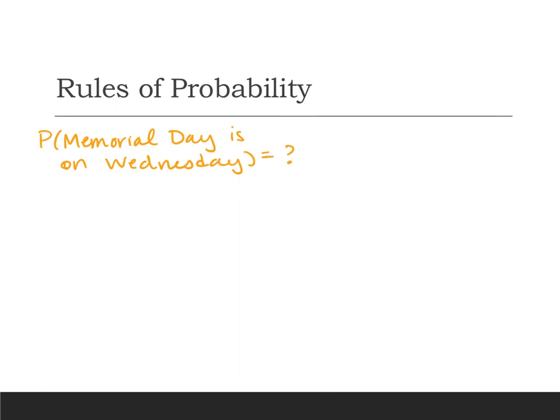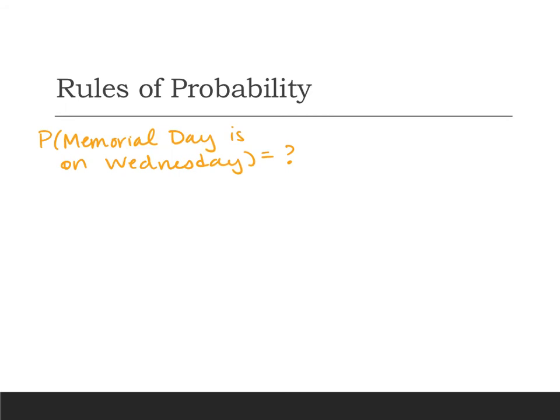So what would that probability be? Well, let me tell you what I get when I ask this. In the fall semester, I'll use Thanksgiving. In the spring semester, I usually use maybe Martin Luther King Jr. Day. For summer, I'll usually use Memorial Day or maybe Labor Day.